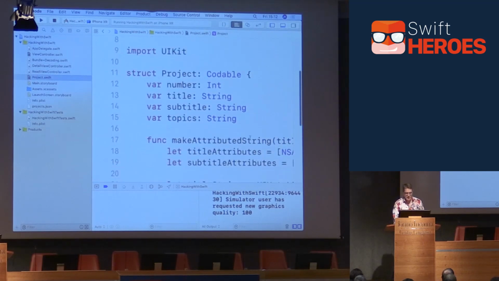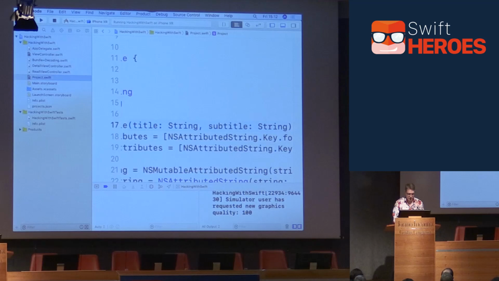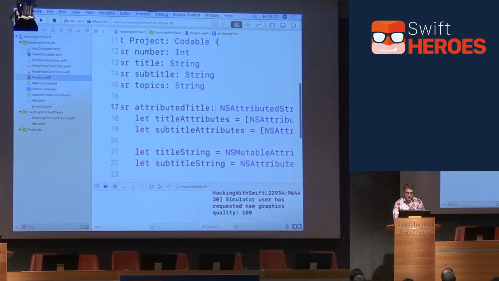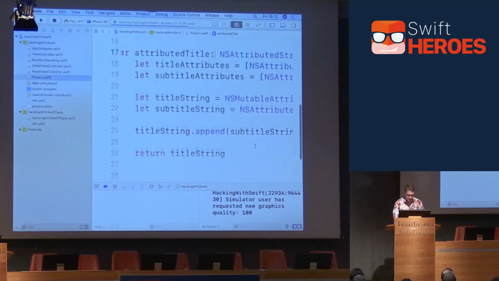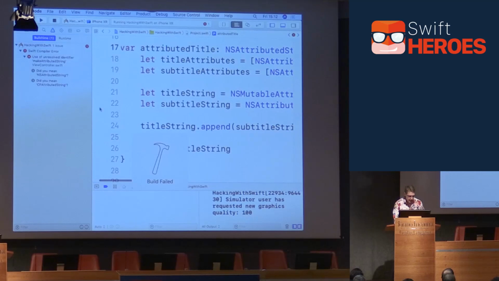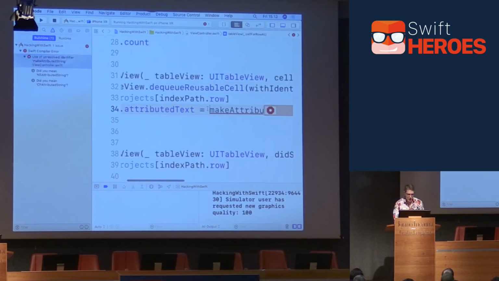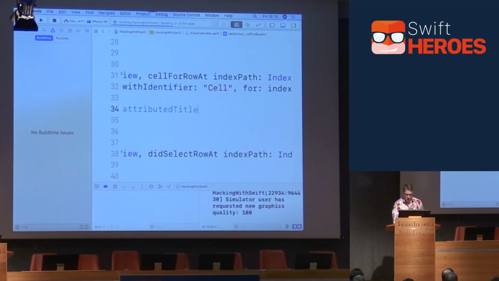A bit of changes are required, I think. I prefer something like this being a computed property rather than a method, and something like attributedTitle, returning an attributed string. There we go. Otherwise, it's sound. We'll probably get a few complaints. Let's press build and see what it complains about. Yeah, it's complaining because over here we're calling the method still, which no longer exists, which is fine. We can now say project.attributedTitle. Build and run. Yeah, okay, fantastic.